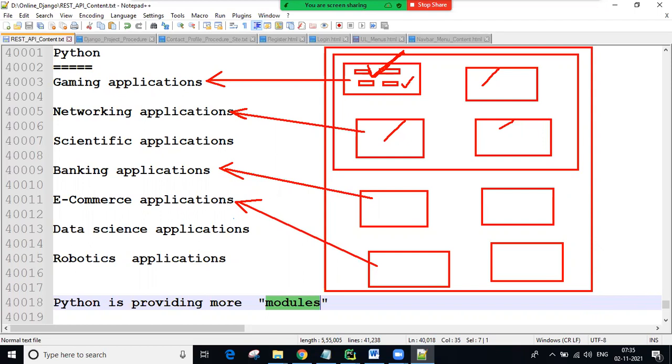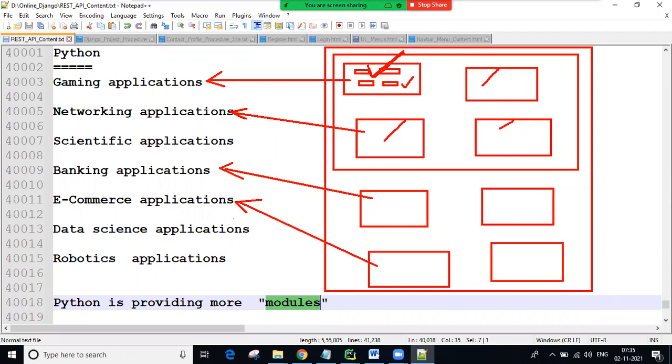How do we get them to our local machine? By downloading. But we are not downloading like software and installing by clicking next. There are separate Python commands for that. What commands are required to download and install third party modules, and how to use that module to develop our application, all these things you will get in the Python course.